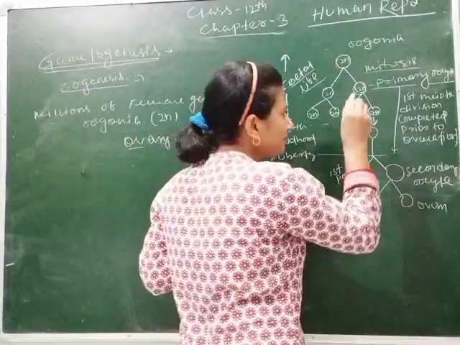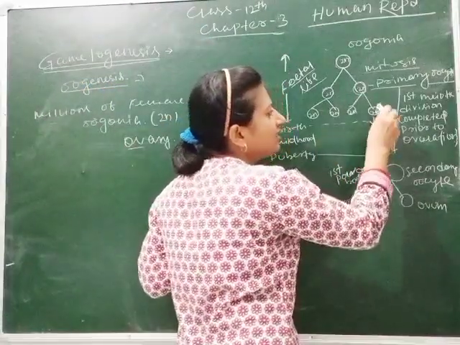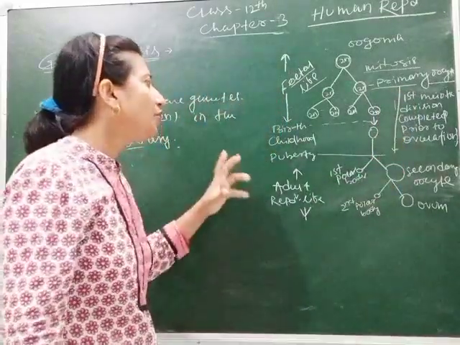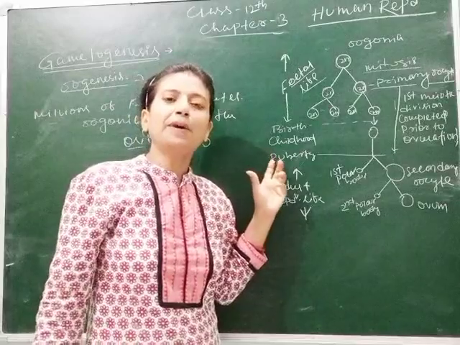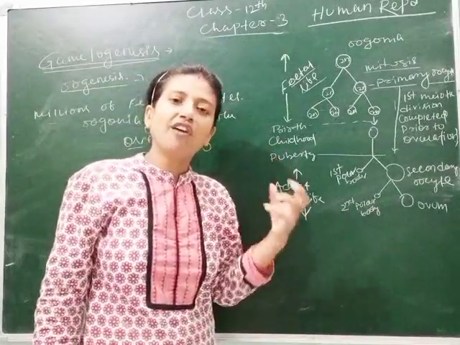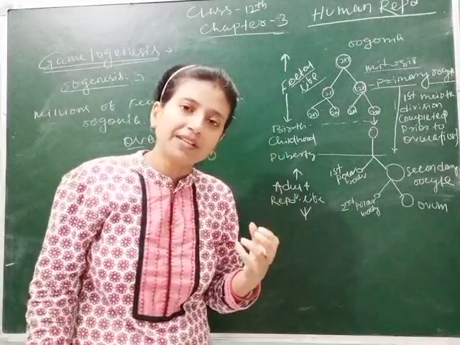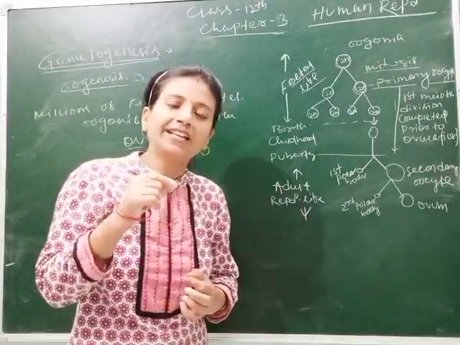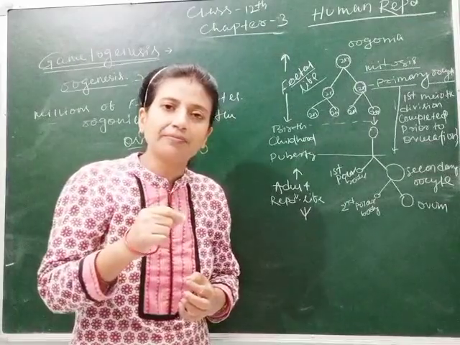And the primary oocyte starts its first meiotic division during the time from birth to puberty. It means the ovums formed inside the female body are present as primary oocytes.